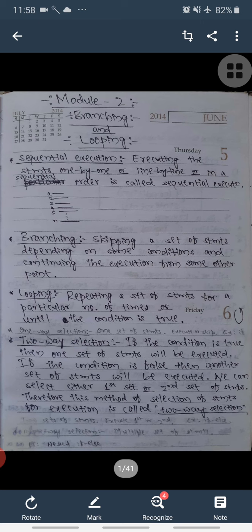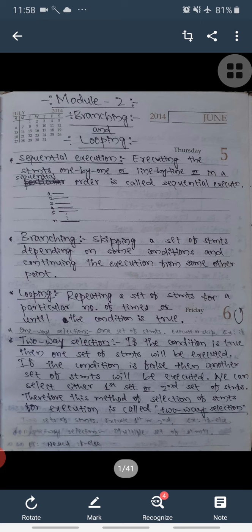Here, one way selection, two way selection, and multi way selection, these terms you should understand. Sometimes in exams you will be asked the meaning of these terms. One way selection is nothing but there will be only one set of statements, and based on the condition you will execute that set of statements or else you will skip it.